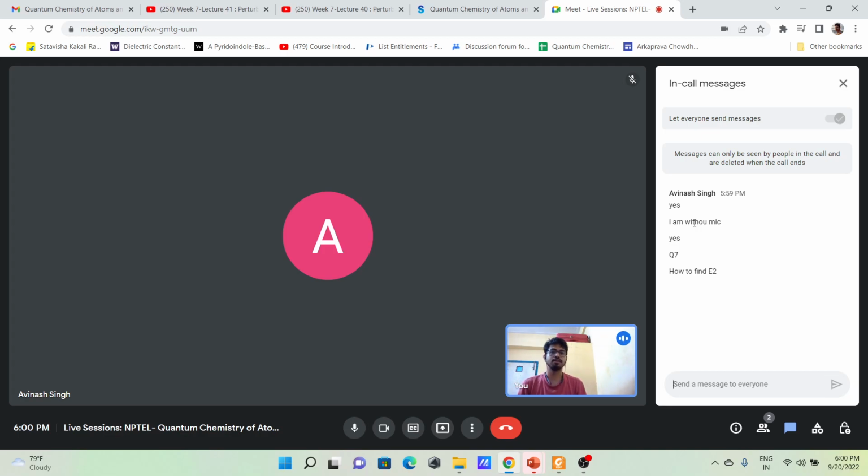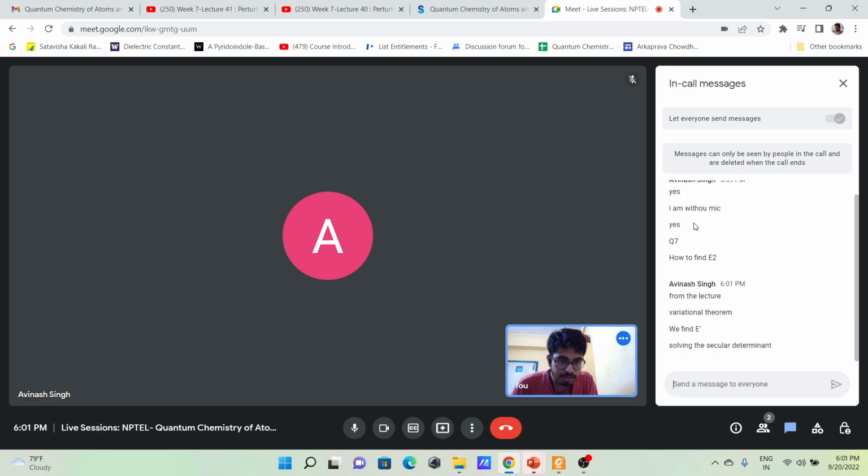Actually, this perturbation topic has a lot of mathematical calculations, so it was also tough for me. From the lecture, the variational theorem is... we find E dash, yes. No, not really E dash. We found generally E, which is closer to our original energy, and eventually that energy minus the actual energy, may be, yeah, solving the secular determinant. Yes.